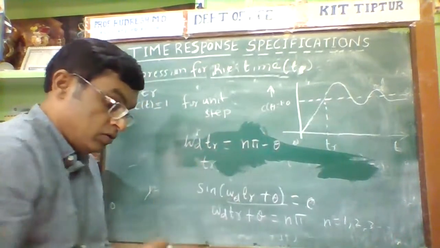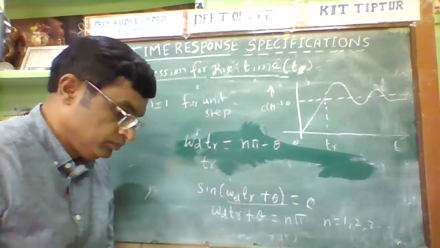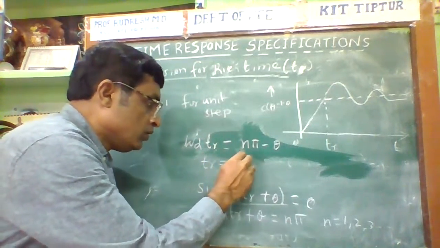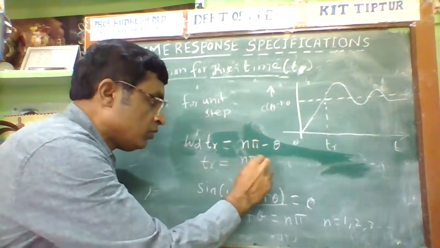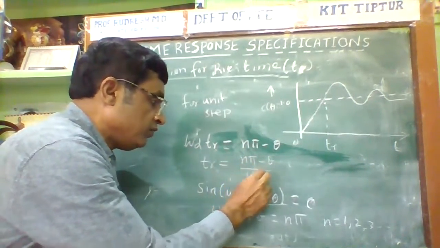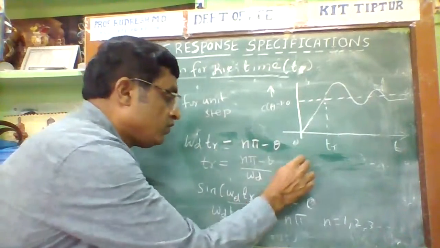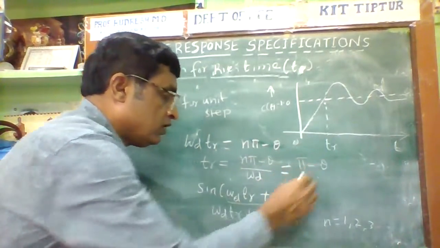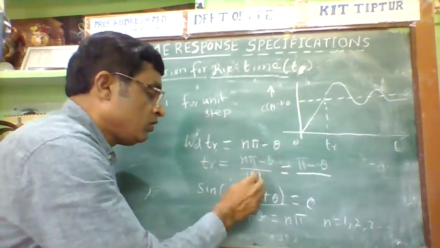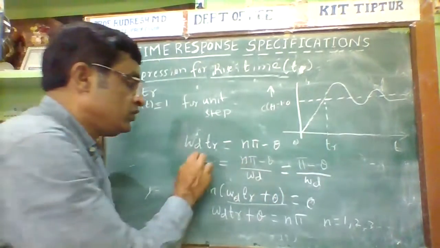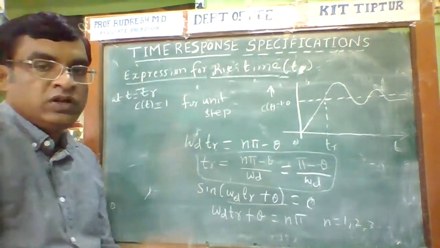Therefore, Tr is equal to n pi minus theta divided by omega d. For n is equal to 1, this is the expression. So now this is the expression for rise time.